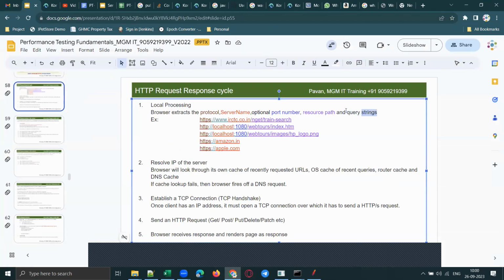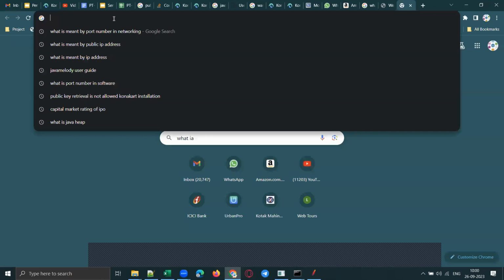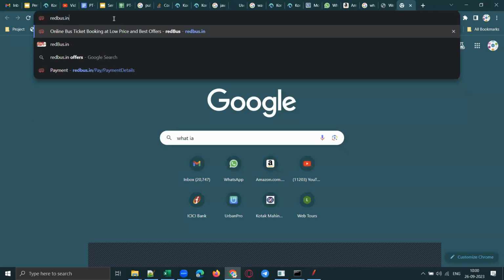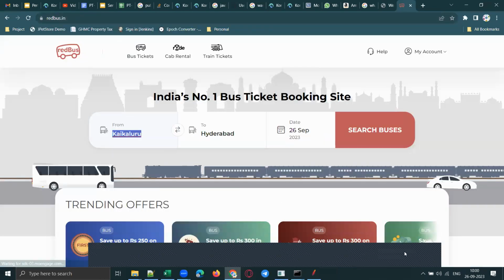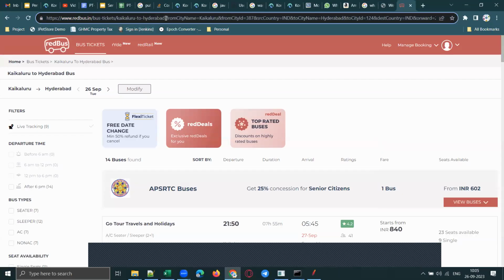Or suppose you are searching for trains, you go to Redbus or the IRCTC application, any of these applications. Recently I searched from my hometown to Hyderabad. That's why it is shown, right? So observe here, this is the query string. This is my hometown, guys, by the way.